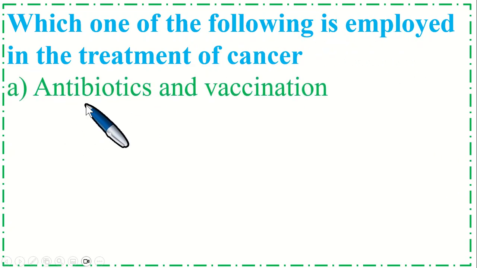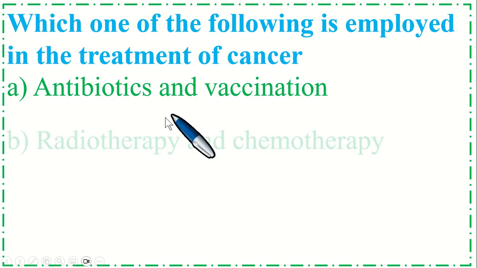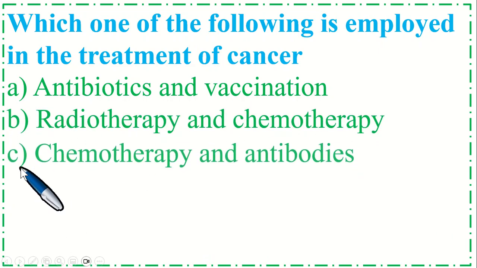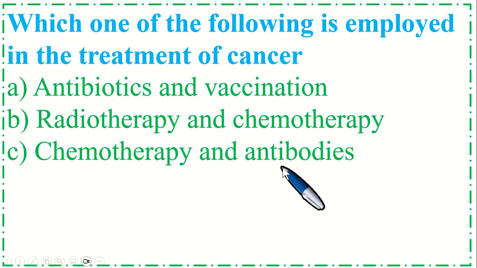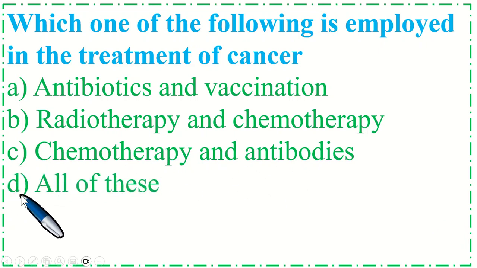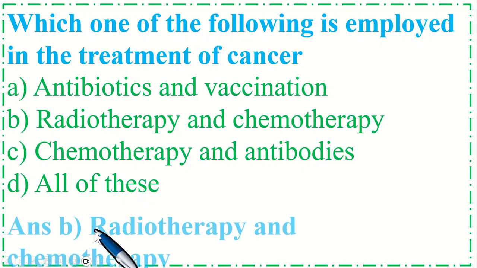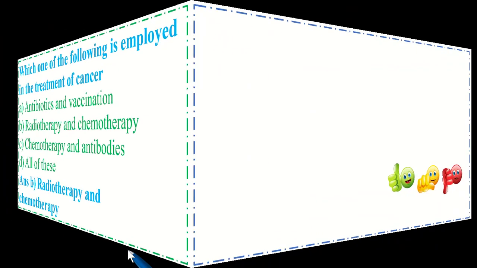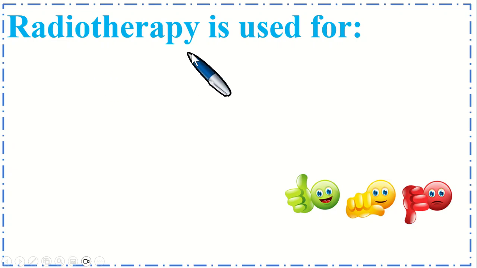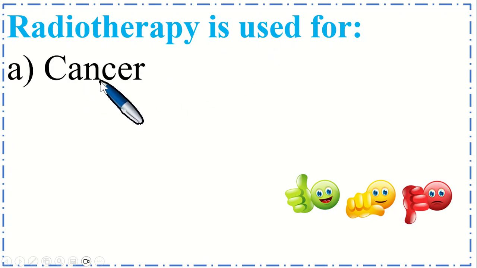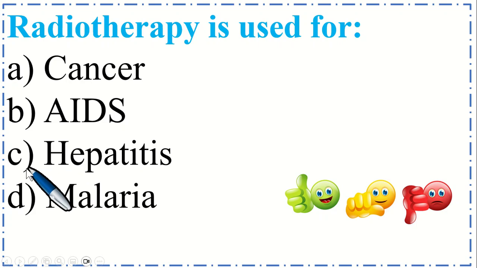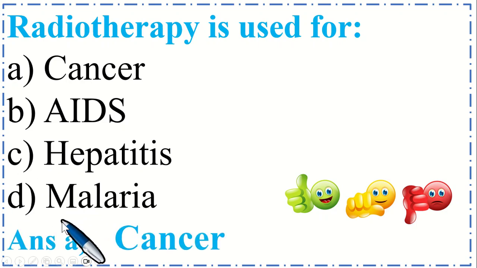Option A antibiotics and vaccination, B radiotherapy and chemotherapy, C chemotherapy and antibodies, and option D all of these. So the correct option is B, radiotherapy and chemotherapy. Radiotherapy is used for option A cancer, B AIDS, option C hepatitis, and option D malaria. So the correct option is A, cancer.